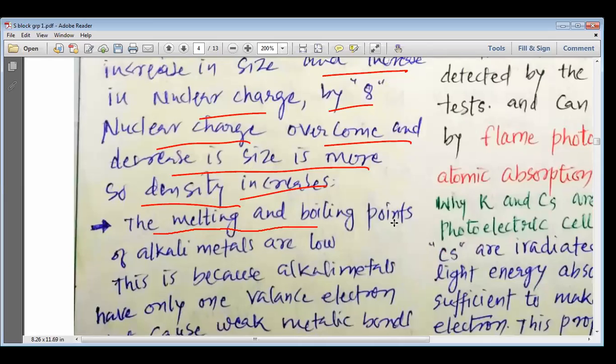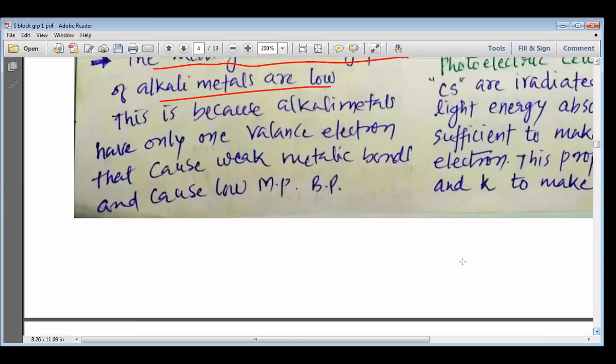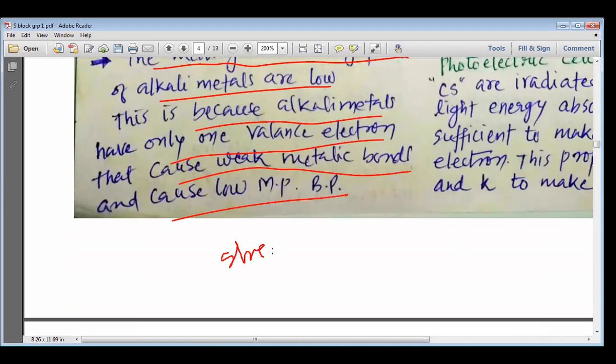The melting and boiling point of alkali metals are low. Please remember that the alkali metals have generally low melting and boiling point, and this is because the alkali metals have only one valence electron that causes weak metallic bonds, and the strength of the metallic bond, please remember my dear students, that